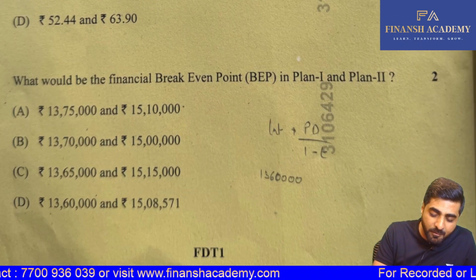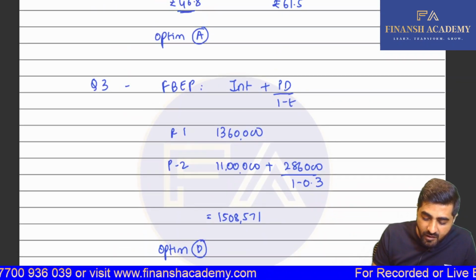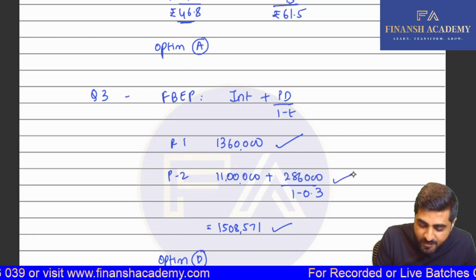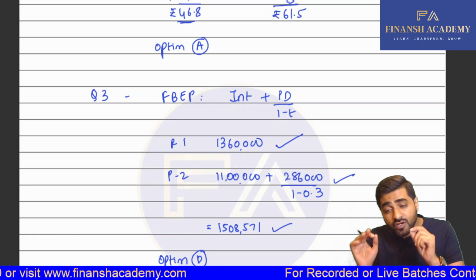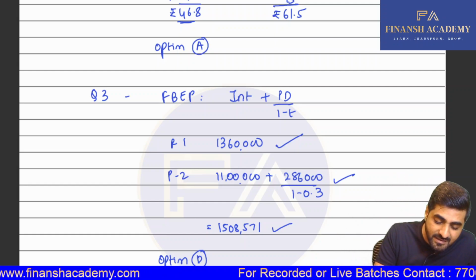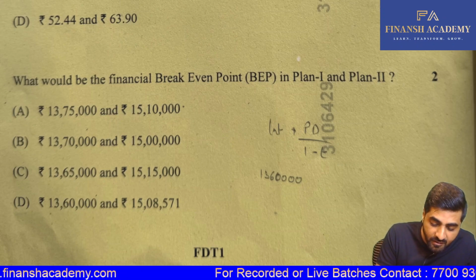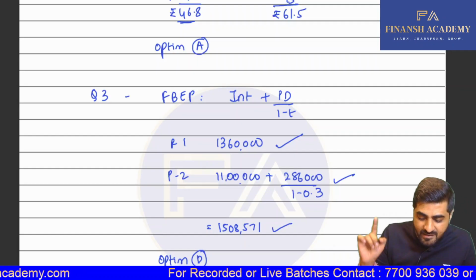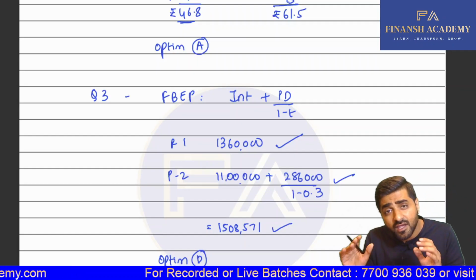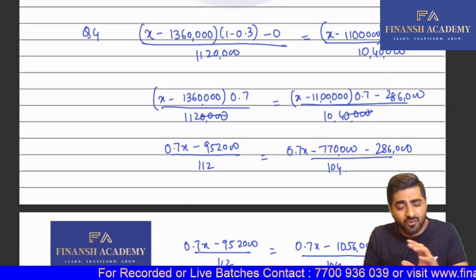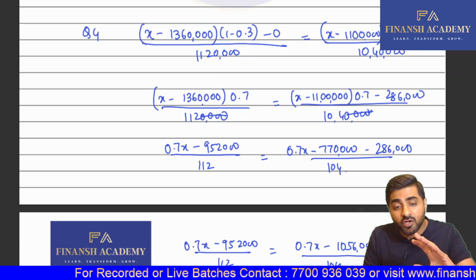Then for the third part, the financial break-even point is 13 lakh 60,000. And don't forget, there was preference dividend as well. Here also, you have to take interest of old and new both. Your option is D. I hope you have taken your financial break-even point as option D, which is 13 lakh 60,000 and 15 lakh 8,571. Wherever you have confusion, you can just pause the video and reconfirm your answers.